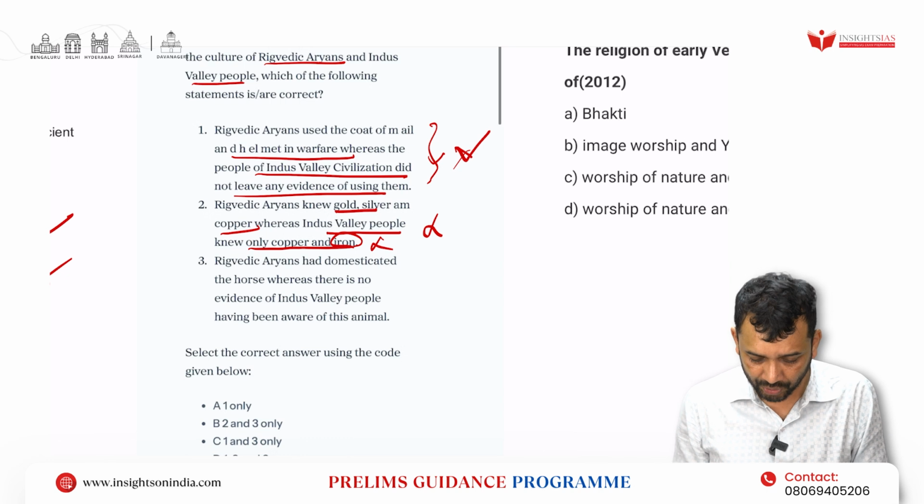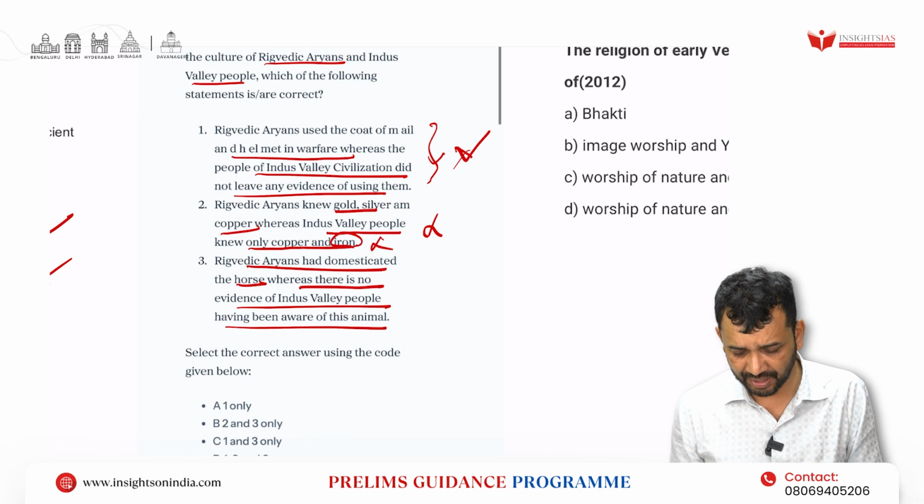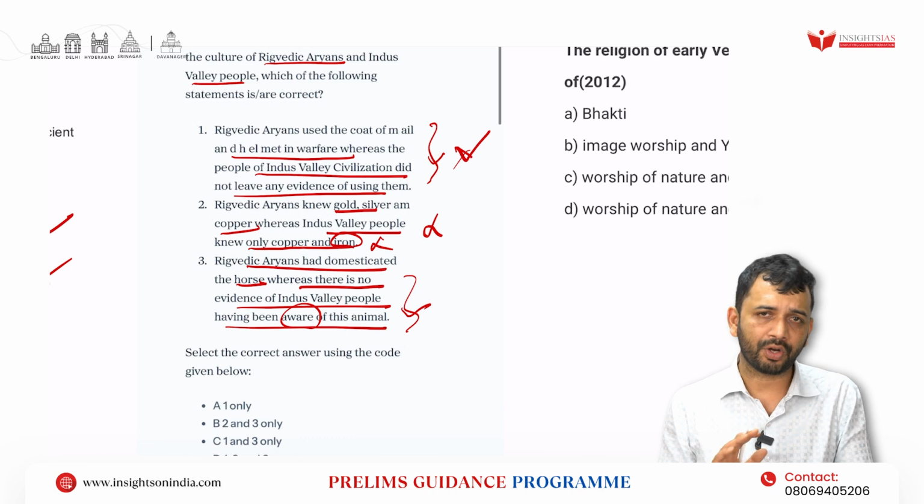Now, Rigvedic Aryans domesticated the horse, correct? Whereas there is no evidence of the Indus Valley civilization having been aware of this animal. This is correct. Now it does not mean that being aware of this animal is the question, whether they were aware or not aware.